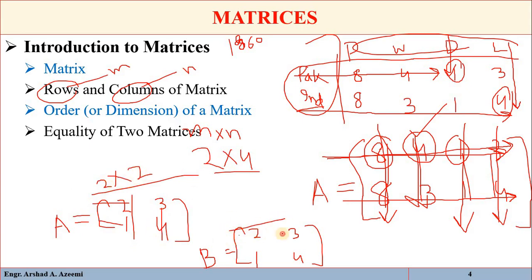And here also we have 2 rows and 2 columns, so its order is also 2 by 2.